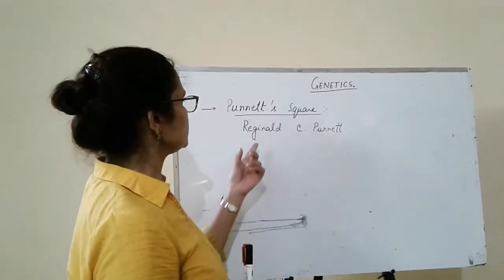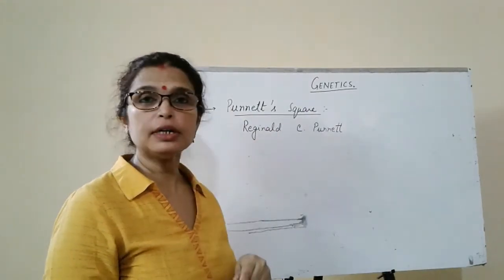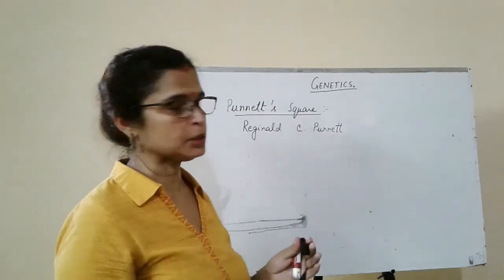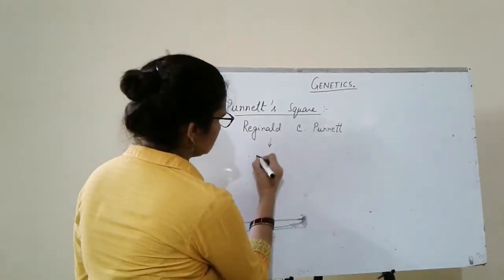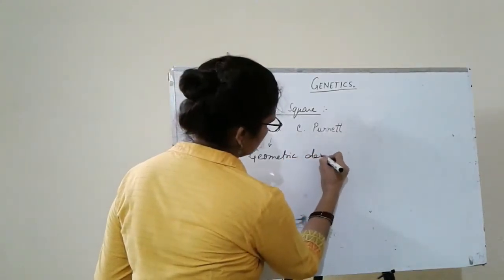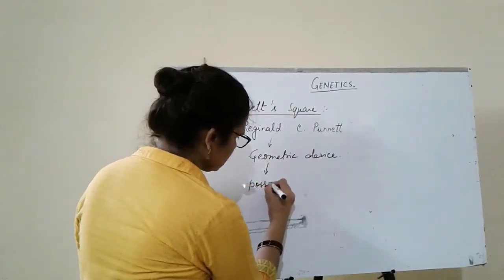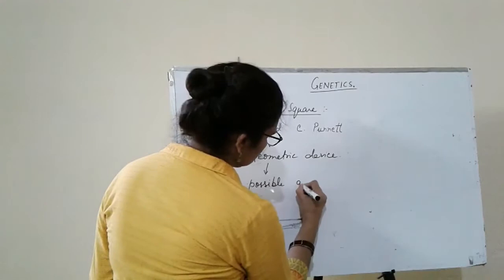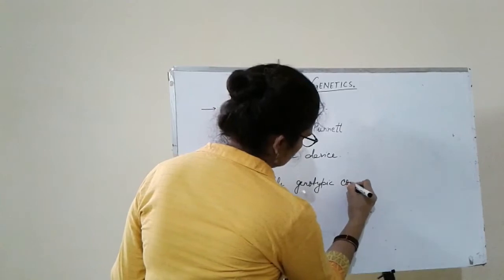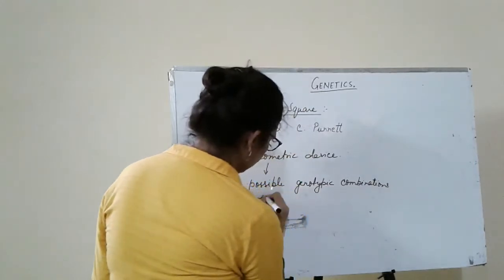Punnett square. Punnett square was developed by Reginald C. Punnett. It is a geometric device to show the possible genotypic combinations of offsprings.